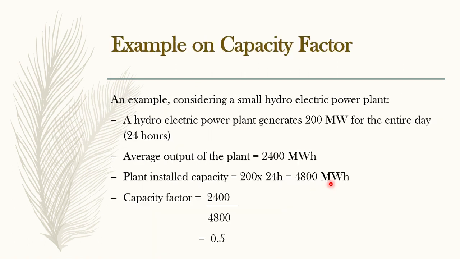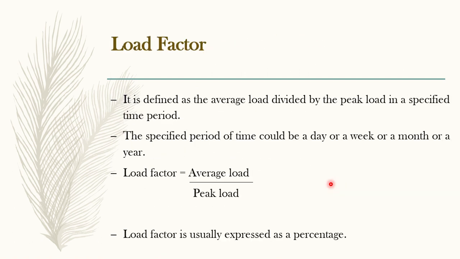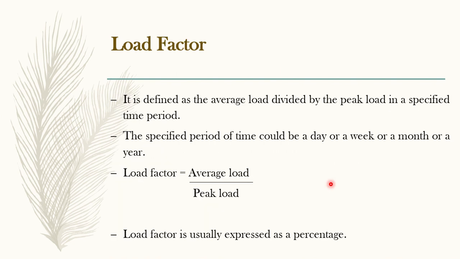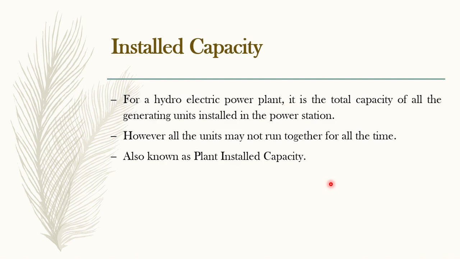Okay, so this is about terminology related to hydropower engineering. One is peak load. It is nothing but the maximum load recorded in a specified time period. Next is load factor, average load. Whatever time period you are taking, just take the average of all the readings. That average by the maximum recorded will give you the load factor. Next is installed capacity. A hydropower plant may consist of small units, or it may be consisting of only one unit, whatever it may be. But what is the total capacity of power generation coming out from that plant if it runs continuously without any break? That's called as installed capacity.